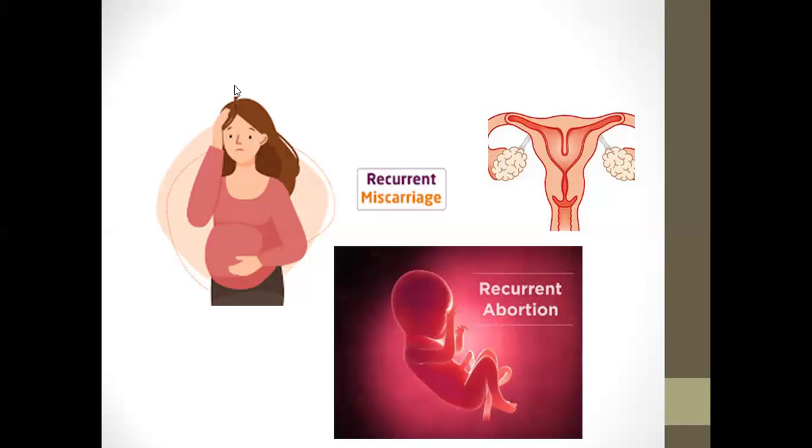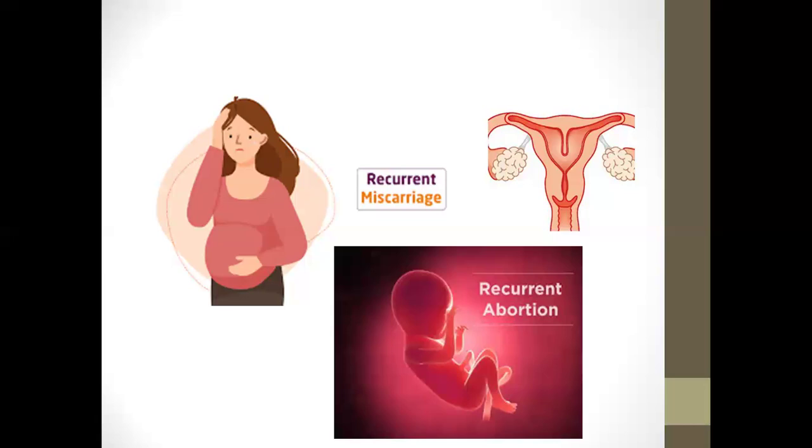First of all, we look for the mother. The one holding the embryo is the mother. So systemically, is there any problem or not? Simply, we should do TSH to exclude hypothyroidism. You should screen for diabetes mellitus, including pre-gestational diabetes. I prefer to do hemoglobin A1C, glycosylated hemoglobin, better than just a random blood sugar or oral glucose tolerance test, to check if there is any diabetic event during the period of gestation or not.